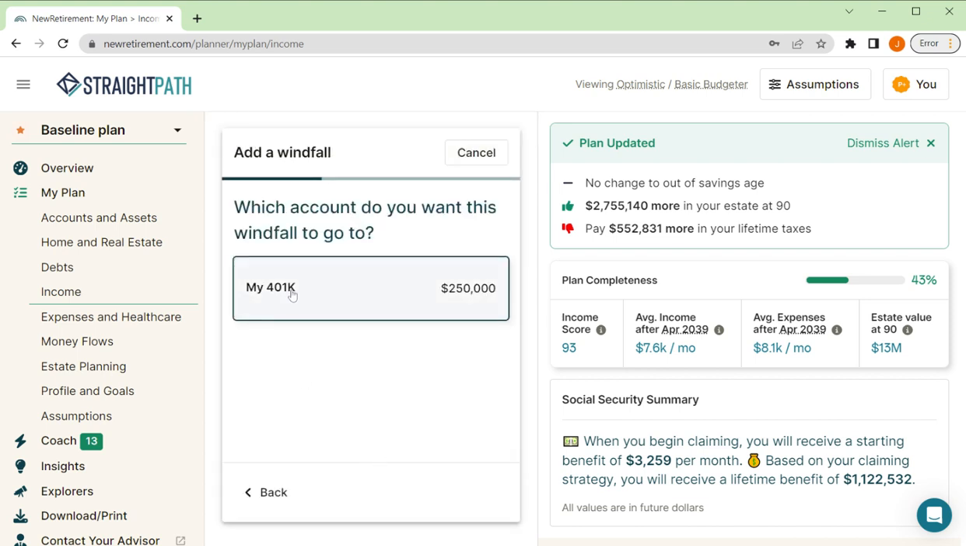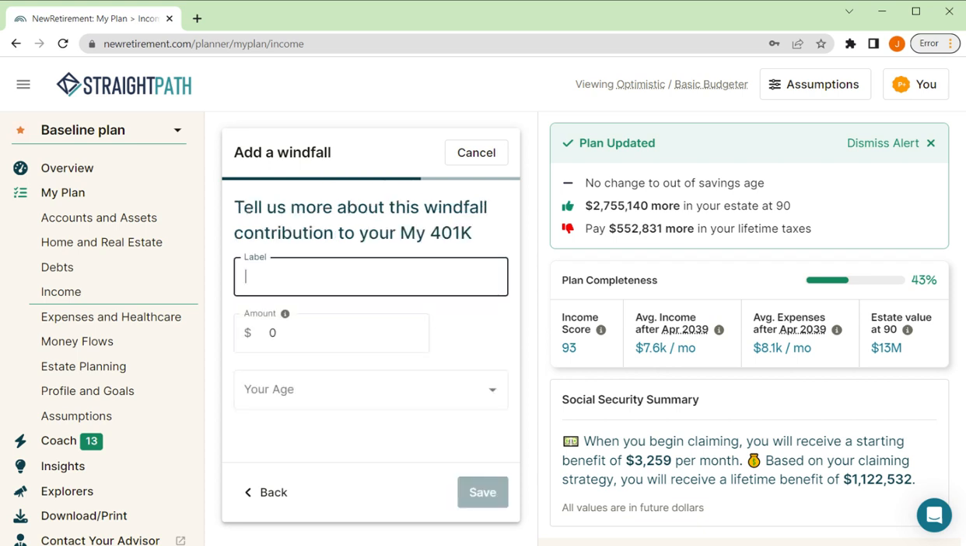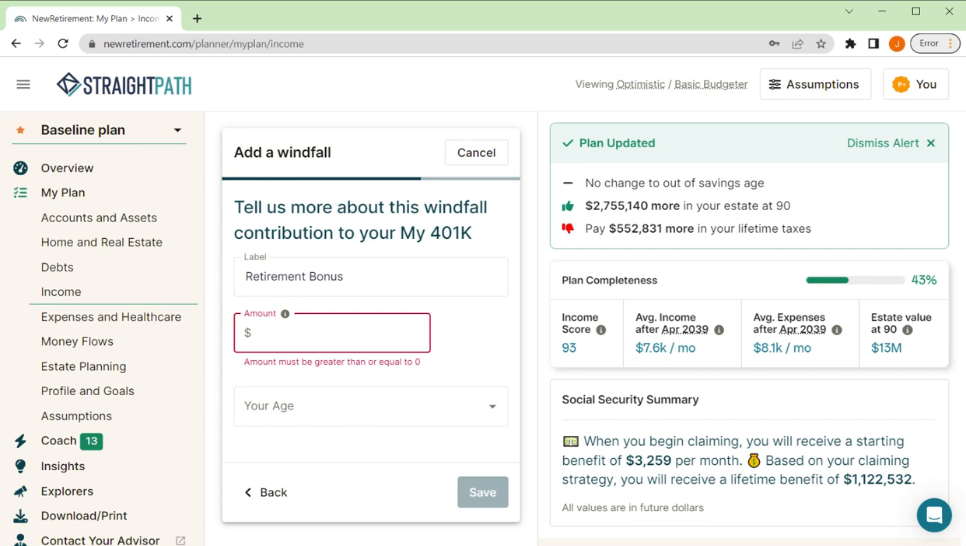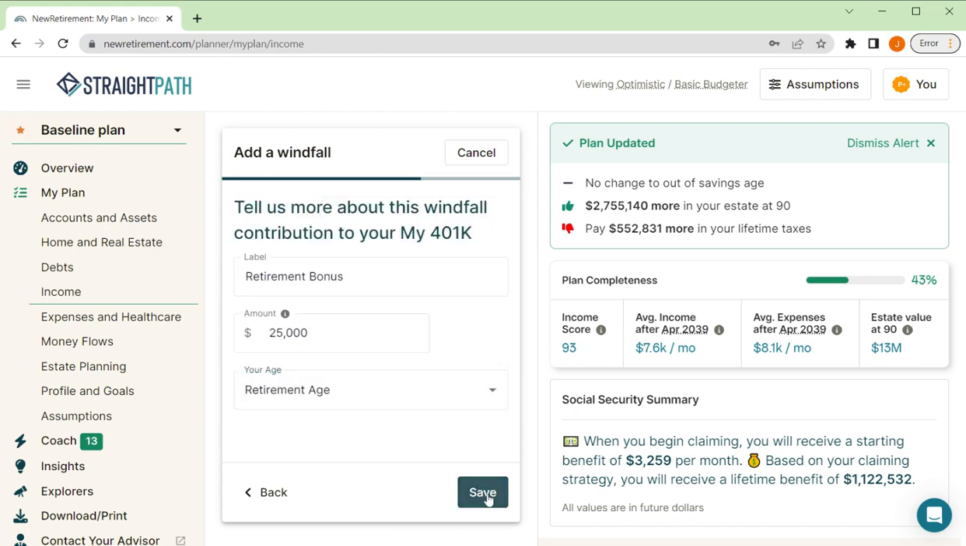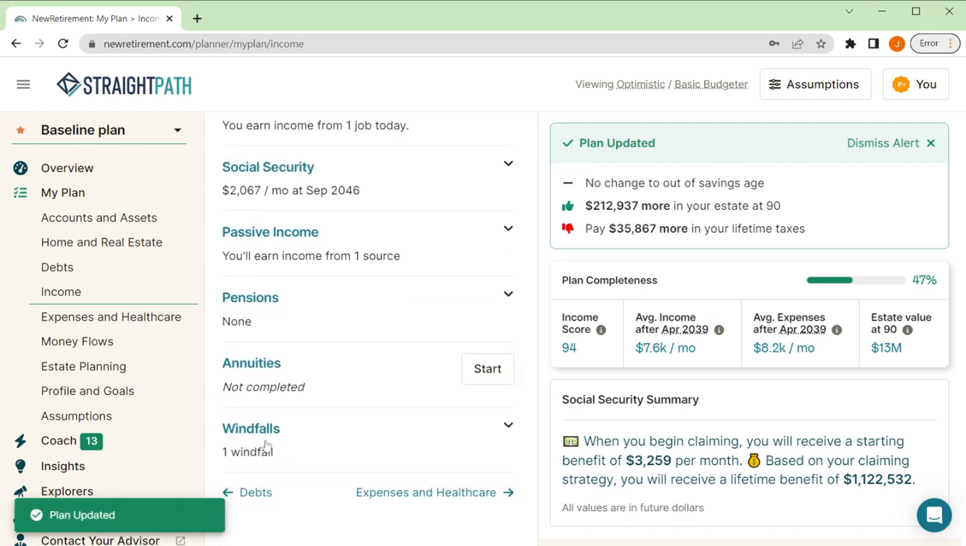Well, I only have one account entered. Actually, let's call this a retirement bonus. Some companies pay a bonus into their qualified plan, like a 401k. So we'll call it that. And let's say I'm going to get $25,000 when I retire. And I can plug that in there. All right. So now I have a windfall. Good place to put inheritance. Basically, any amount of money that you might get one time, you can put that there.